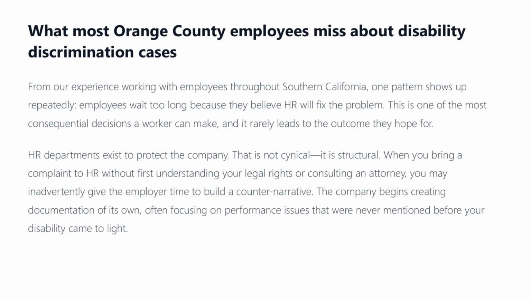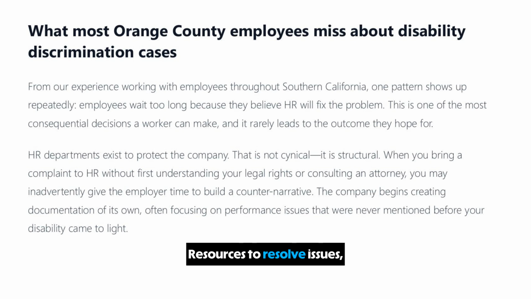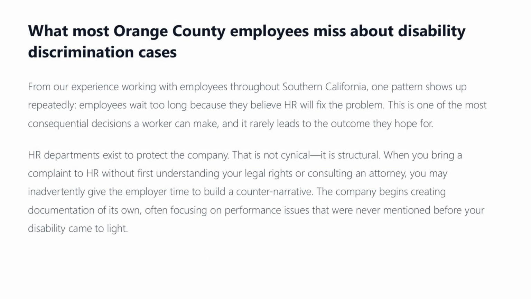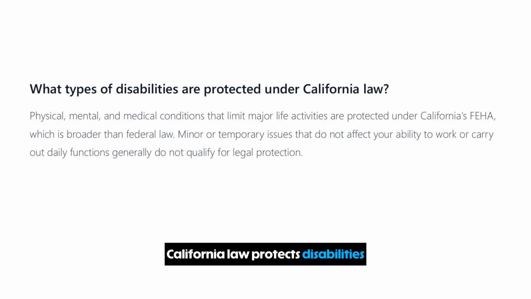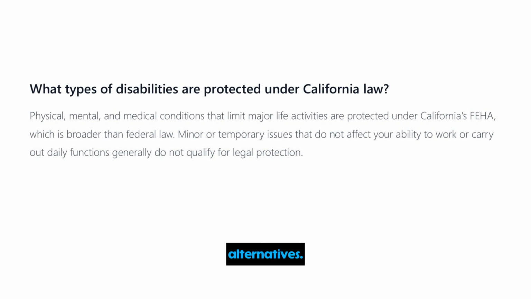Consult an attorney before filing to understand your options. Avoid waiting for human resources to resolve issues, as this can weaken your claim. California law protects disabilities that limit major life activities under the Fair Employment and Housing Act, broader than federal law. Employers can deny accommodation if it causes undue hardship, but must explore alternatives.